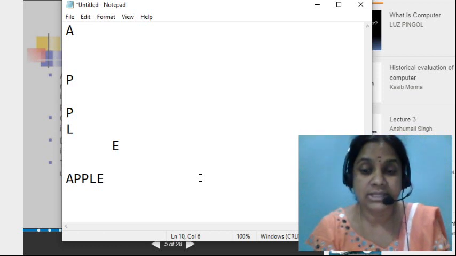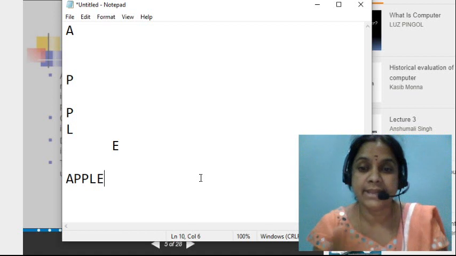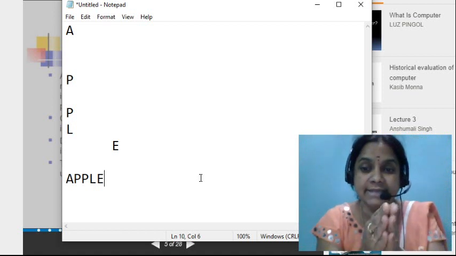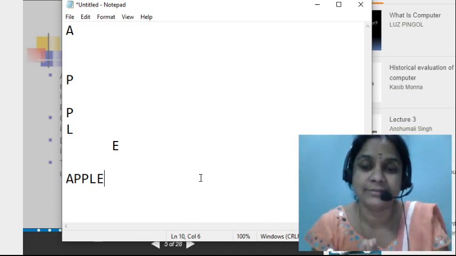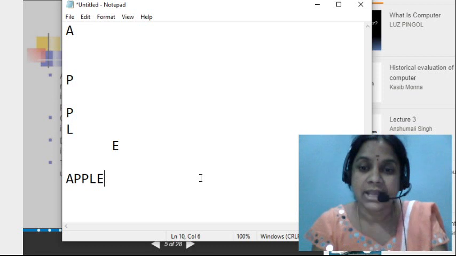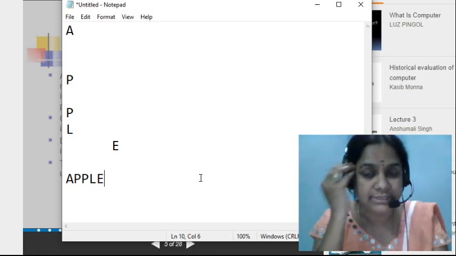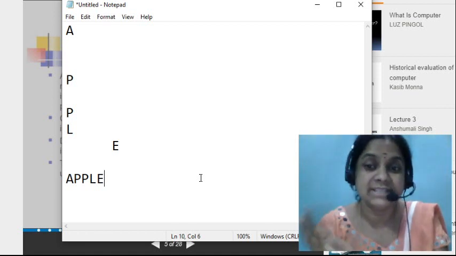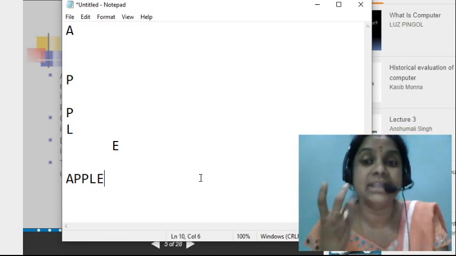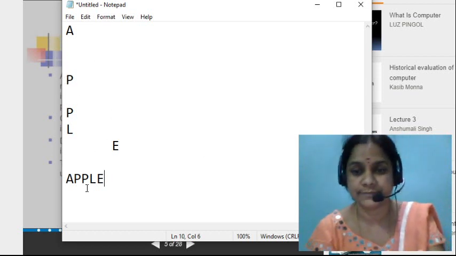Now let us see what is the difference here. All the raw data I club together. Then what is going to happen? Something meaningful happens. Whenever we read, we get something in the mind. Suppose I say it is an apple. What do you get in the mind? It is a fruit. It is red in color. We get information. That means a collection of raw facts is known as information.